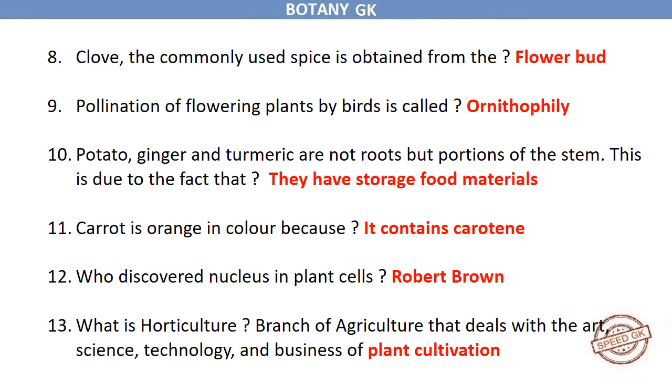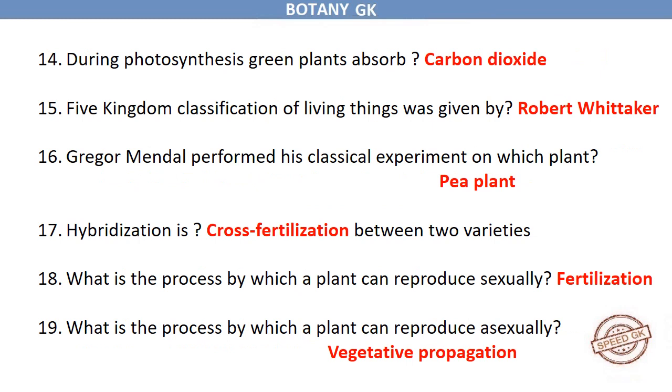Who discovered nucleus in plant cells? Robert Brown. What is horticulture? Branch of agriculture that deals with the art, science, technology, and business of plant cultivation. During photosynthesis, green plants absorb carbon dioxide. Five kingdom classification of living things was given by Robert Whittaker.